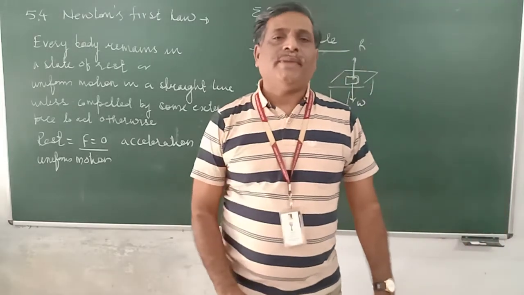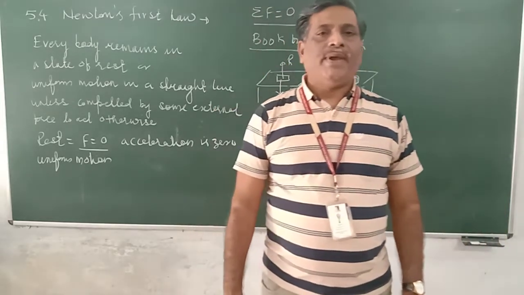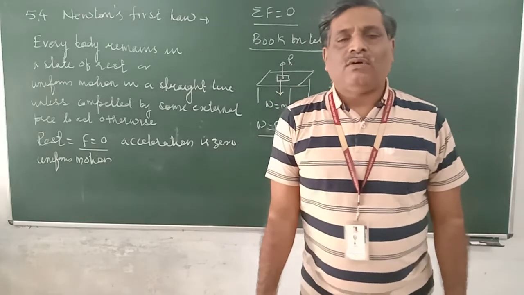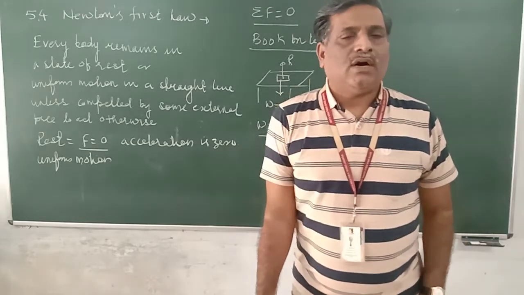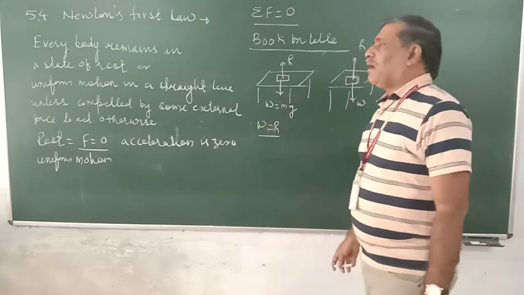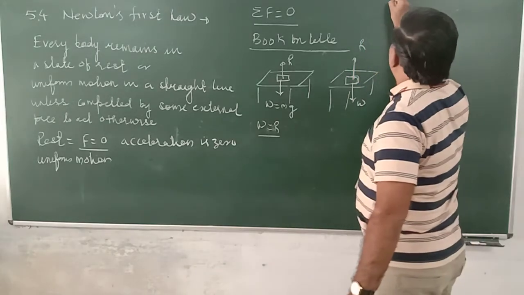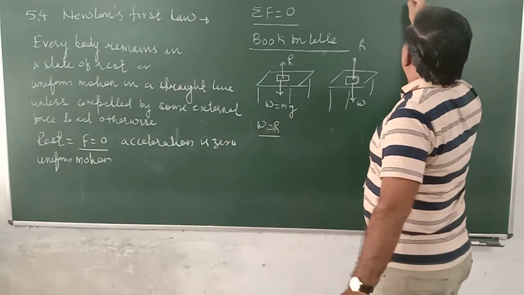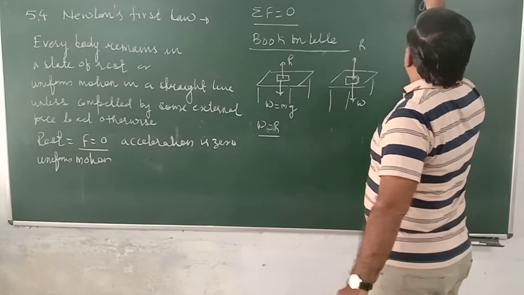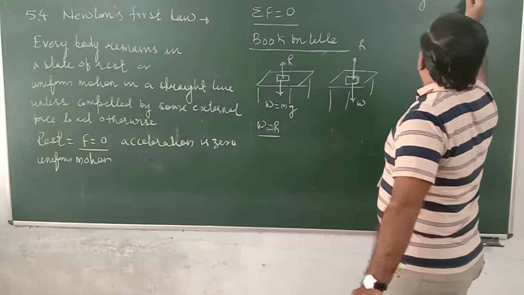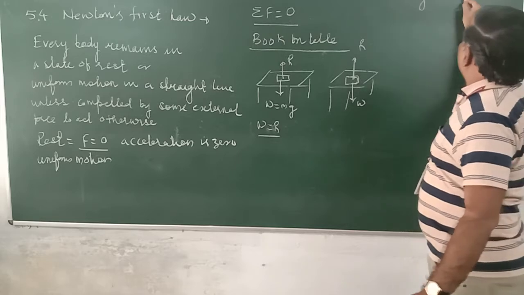We come across many situations where we are observing the law of inertia or Newton's first law. A classic example of this is the passenger in a bus.